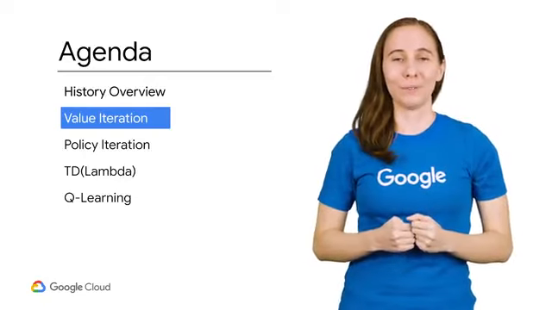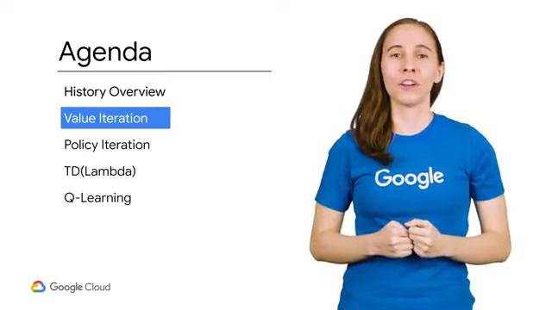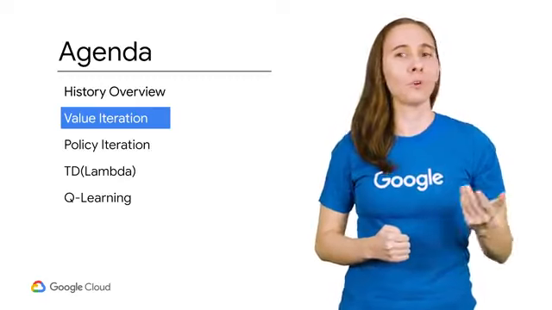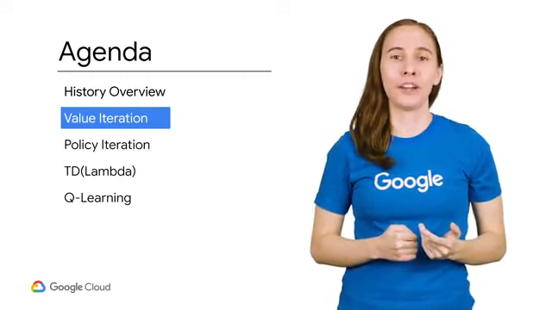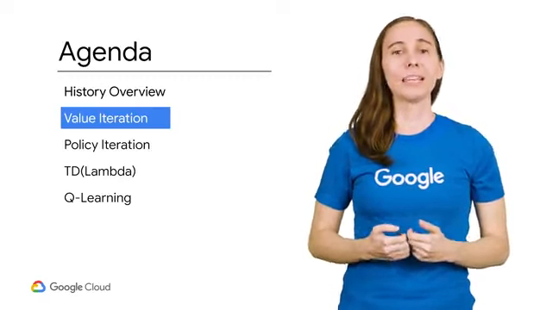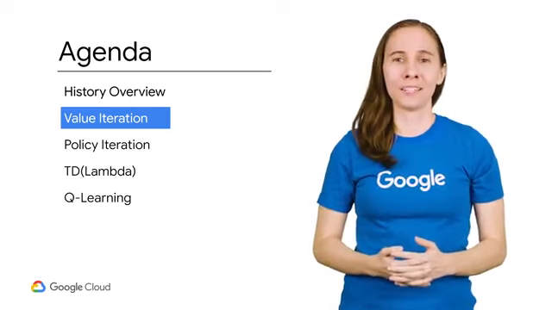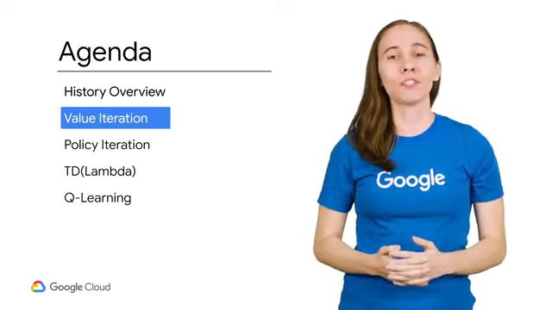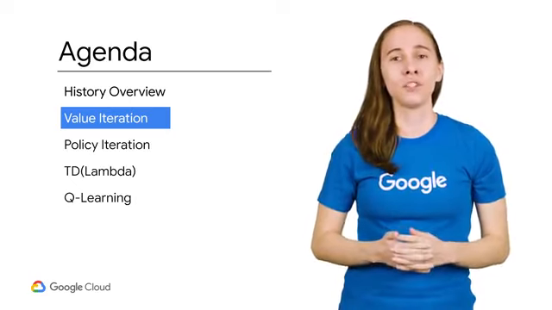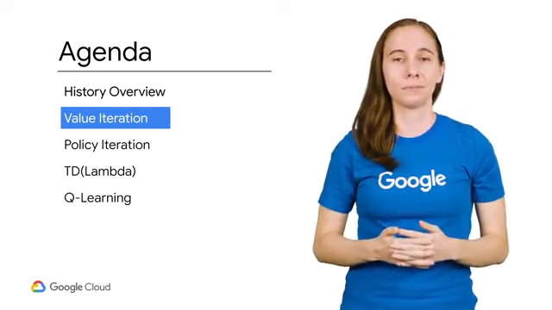Enter value iteration. Richard Bellman started his career studying mathematics, but due to World War II, he took up teaching electrical engineering as part of the war effort. He made numerous contributions to mathematics and computer science, but we're going to focus our attention towards his work on Markov decision processes, or MDPs.